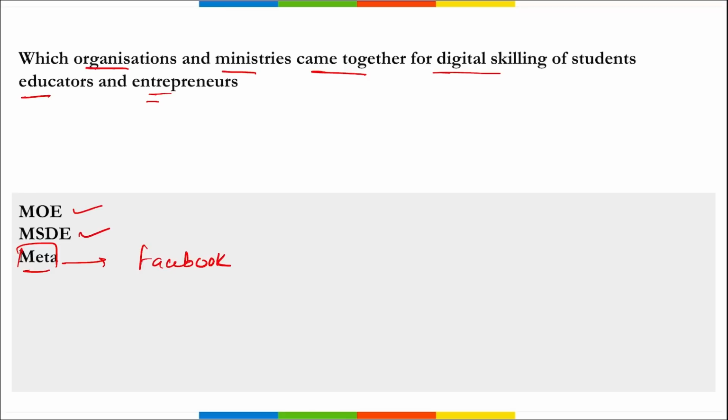Correct? So these three organizations, two ministries and one organization, that is Meta, they came together. And remember, this is basically for empowering a generation of students, educators and entrepreneurs for a period of 3 years. Correct? And they have jointly launched an initiative, that is Education to Entrepreneurship. It will be for 3 years. It was launched in New Delhi. It is between Ministry of Education, Ministry of Skill Development and Meta. The collaboration was launched by Union Minister Dharmendra Pradhan.